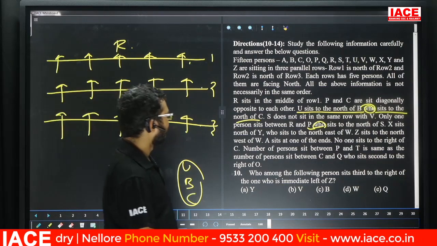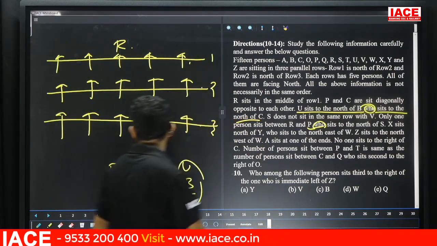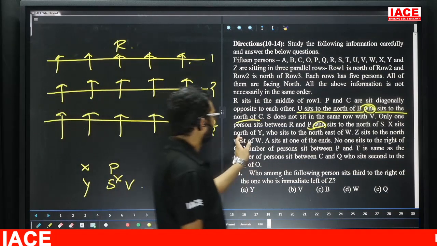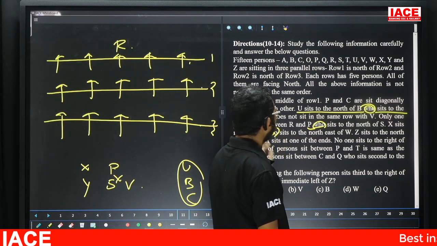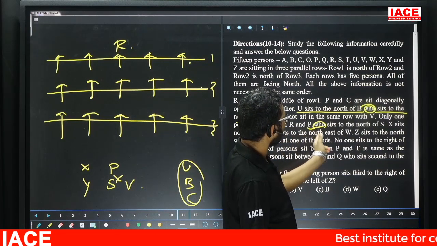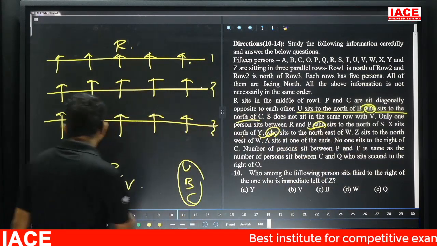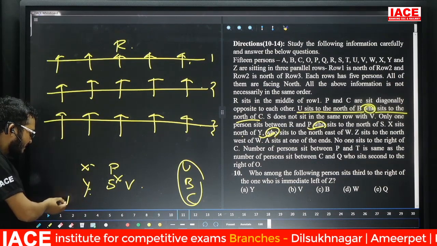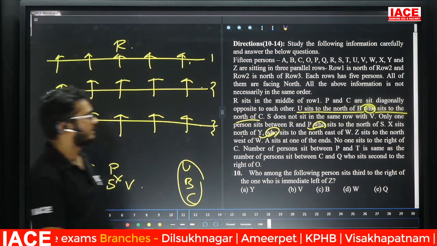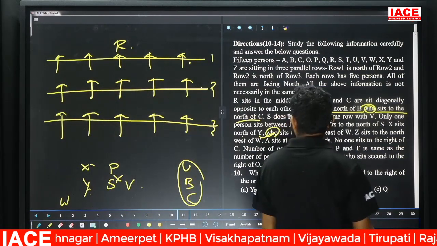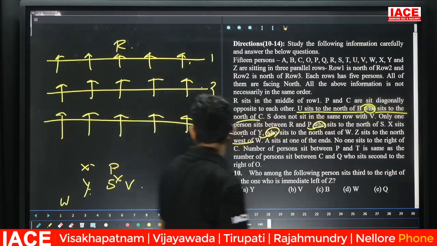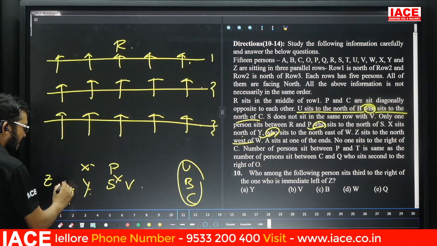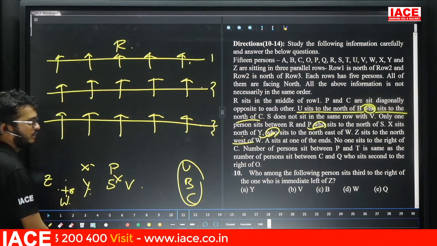Next one. X is north of Y. Now, friends, check here. X is north of Y. Who sits? Y sits to the northeast of W. Now, Y is northeast of W. Next one is Z sits northwest of W. Now, Z is northwest of W. For W here, east, west, north, south. Z is northwest of W.